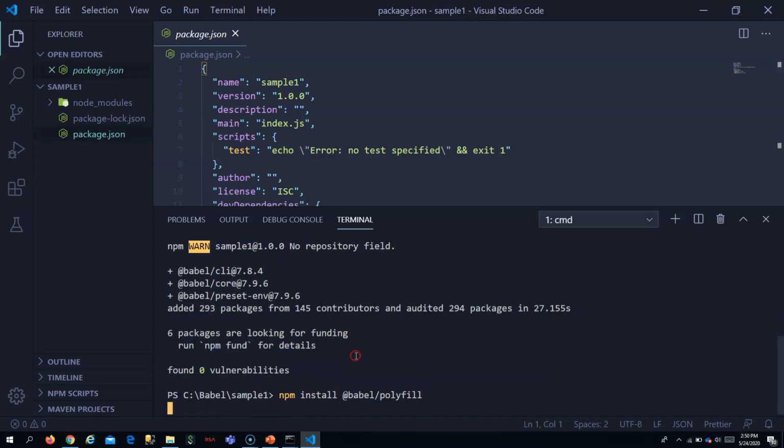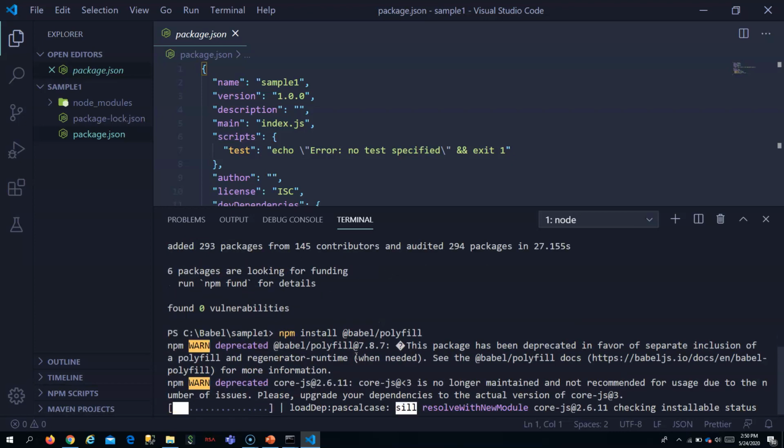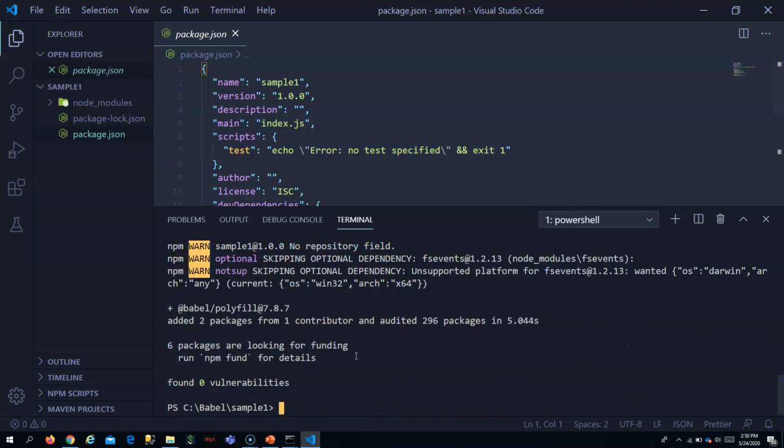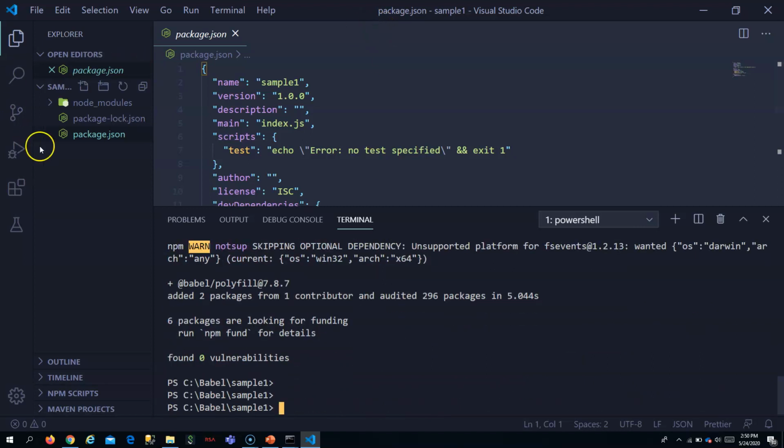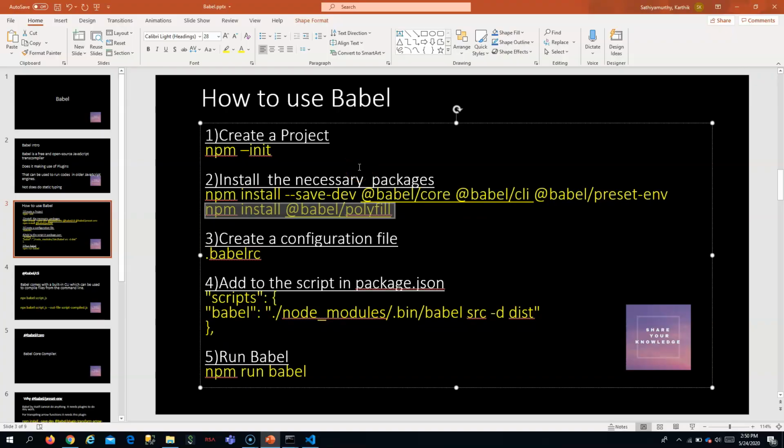Now it has installed. Now let me install polyfill also. So polyfill is also installed. Now we have installed all the necessary modules for Babel to work.